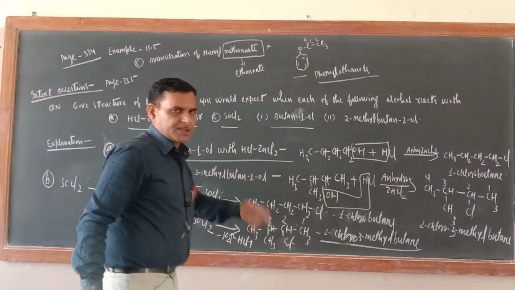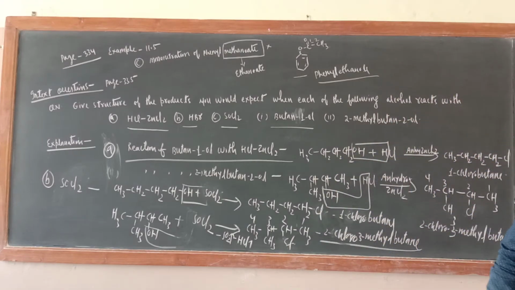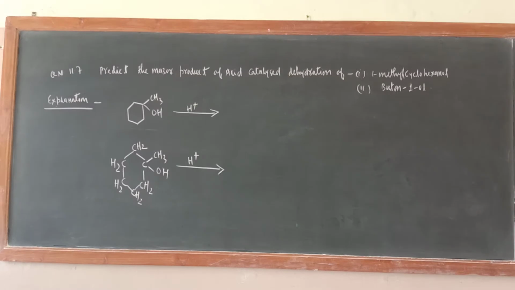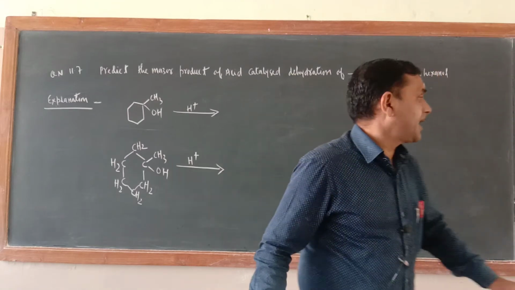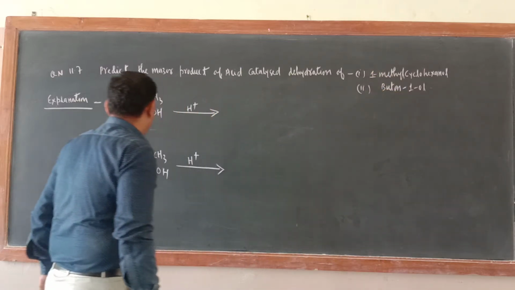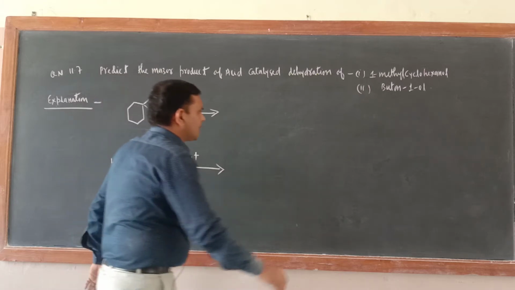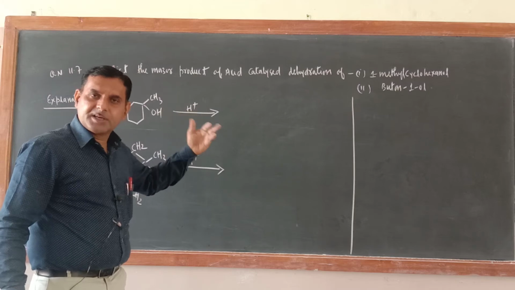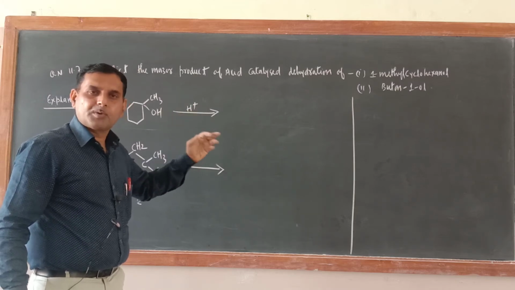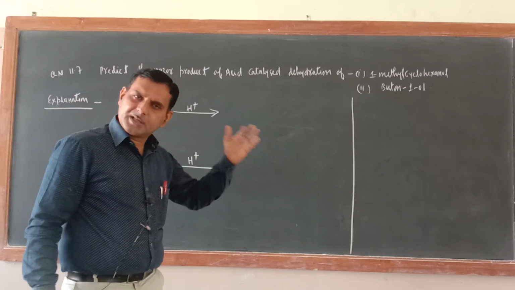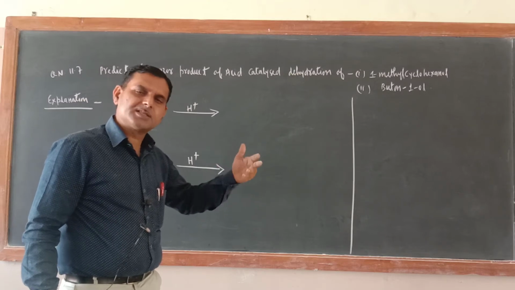Now the next reaction is important. Just see this question. Predict the major product of acid catalyzed dehydration of 1-methylcyclohexanol and butan-1-ol. Just try to understand. Dehydration of alcohol. What is the product of acidic dehydration of alcohol? The product is alkene. Two types of alkene are formed. One is more substituted, that is the major product, and the less substituted is the minor product.